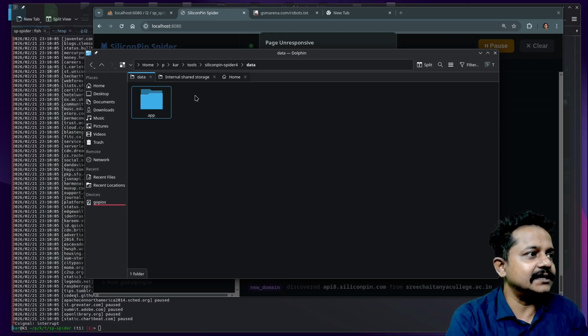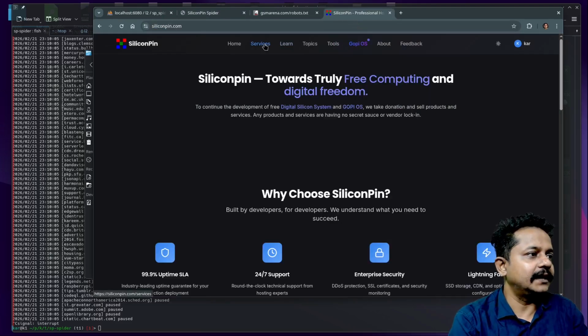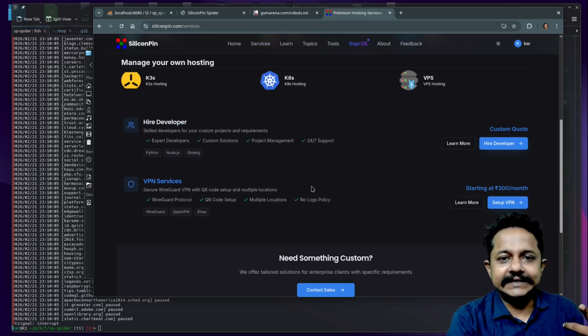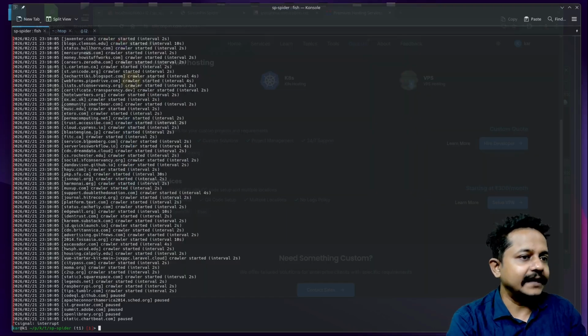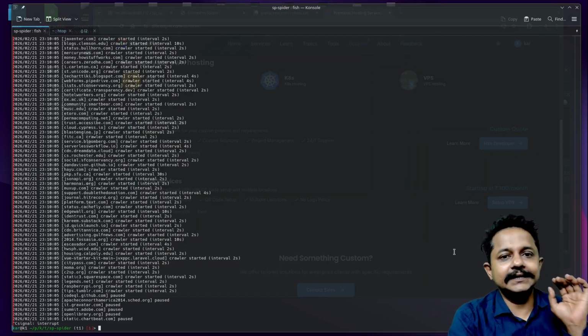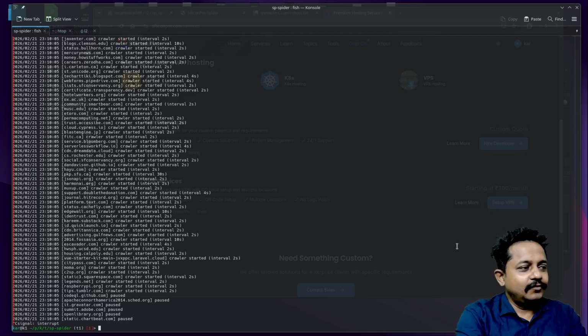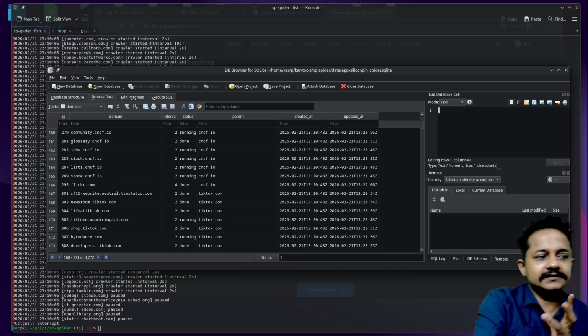I can host a remote database server on Silicon Pin very cheaply by using their services. They provide various hosting services along with database providers. So I chose a database service from them, and I connected their database server, and still it is working very fine.